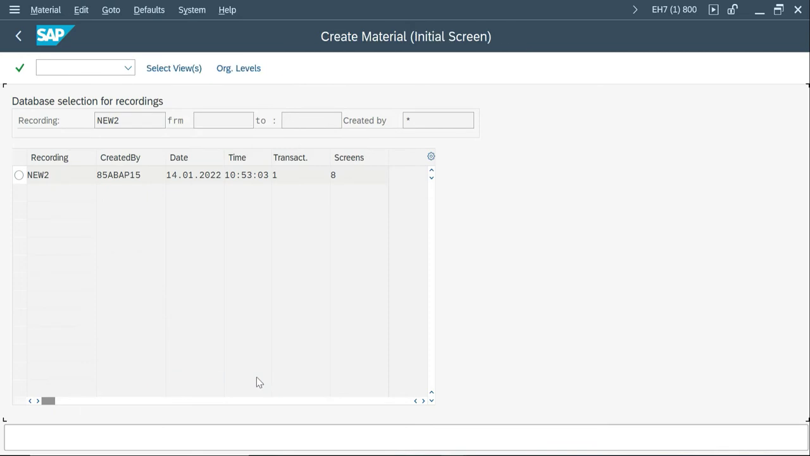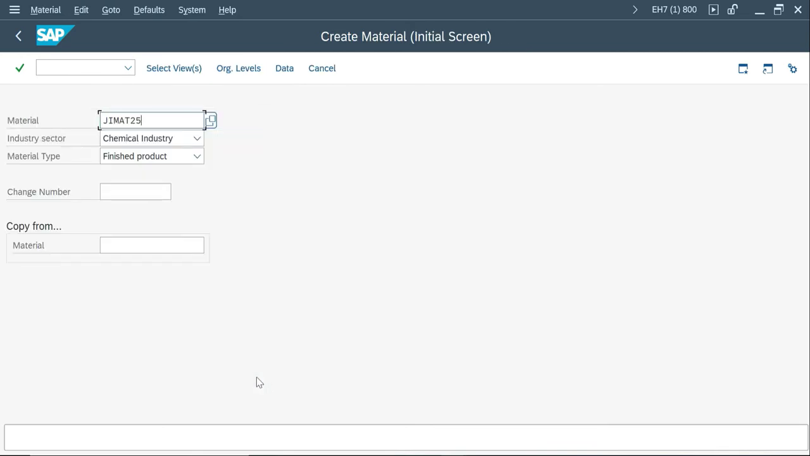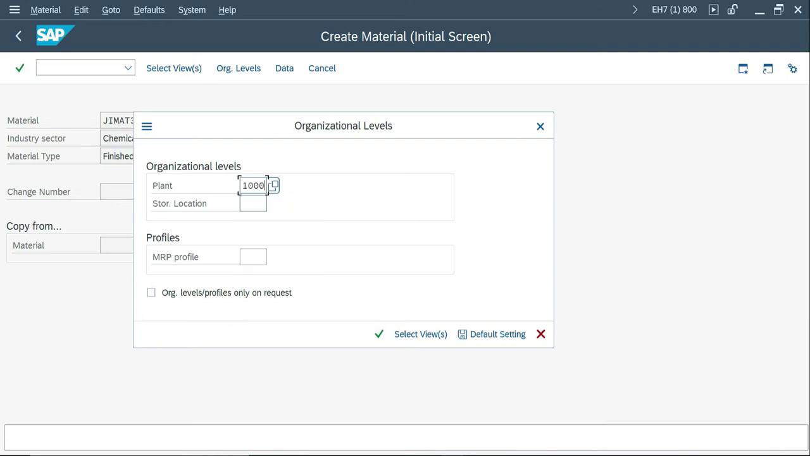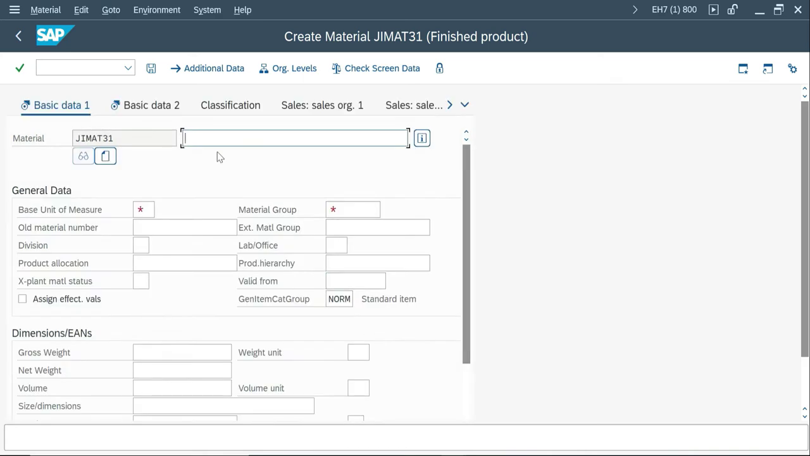Okay. Start recording. I'm going to give the material as 31. Enter. So I need 1, 2, 3, 4. Continue. Plant 1000, storage location 0002. I don't have a more profile right now. Continue, and this is test material SHDB, and then basic unit of measure. This comes automatically here because I have already run this MM01.